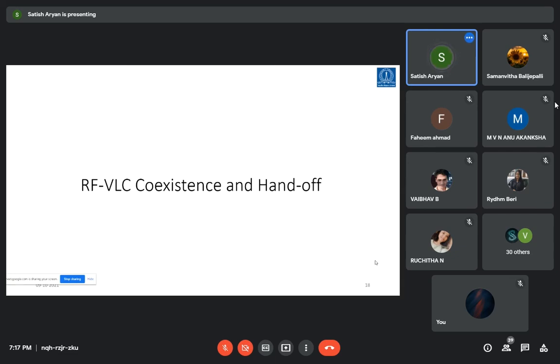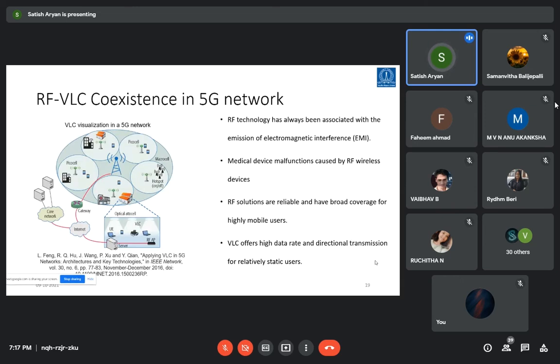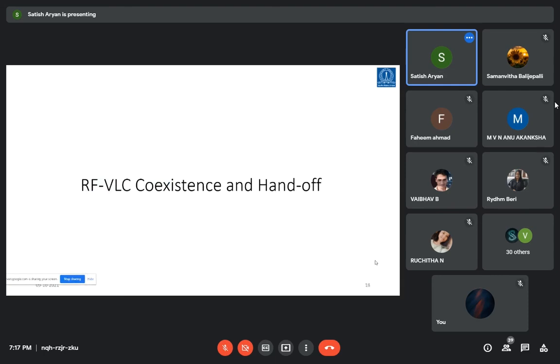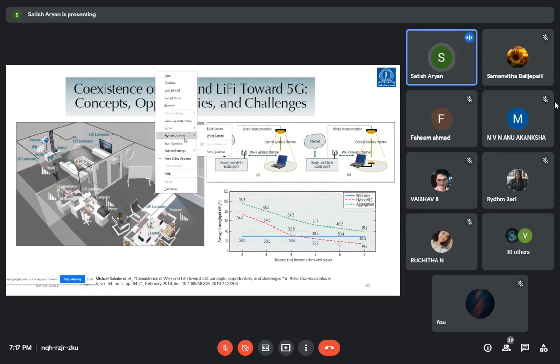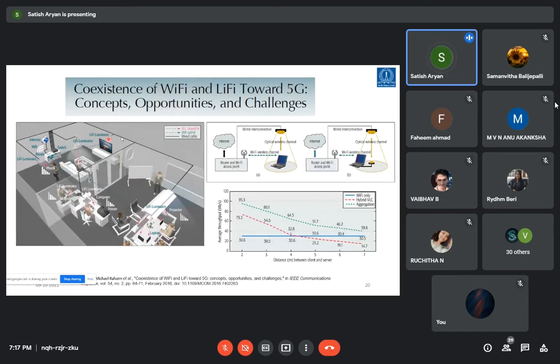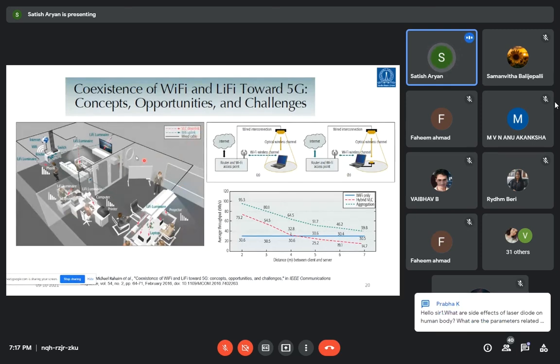Next, I'll move on to the next work, which is RF VLC coexistence, the work done from our side. As I described, this is the RF VLC coexistence requirement. This is another scenario where RF VLC coexistence comes into the picture. You are in an office environment. We require a VLC downlink, a Wi-Fi uplink, and some cabled connection for accessing these access points.